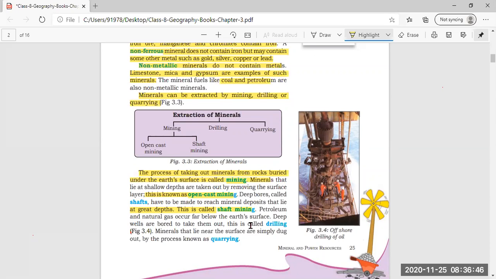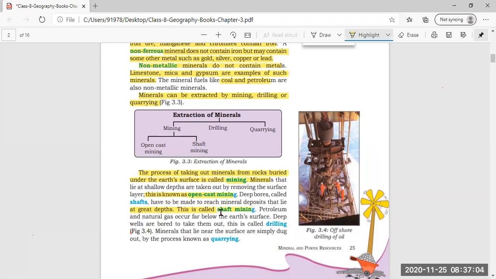For taking out those minerals, we have to dig deep bores, deep holes inside the earth, and then only we can get those minerals. Am I clear what is shaft mining?